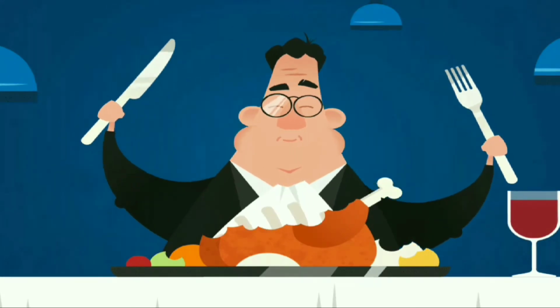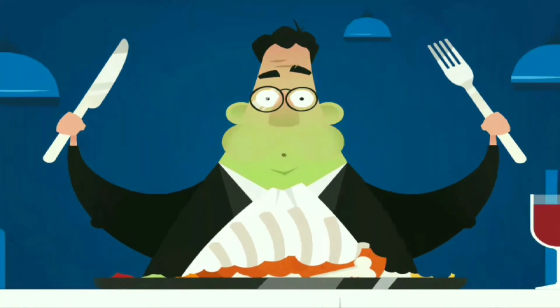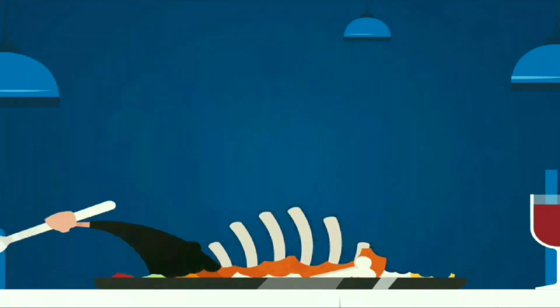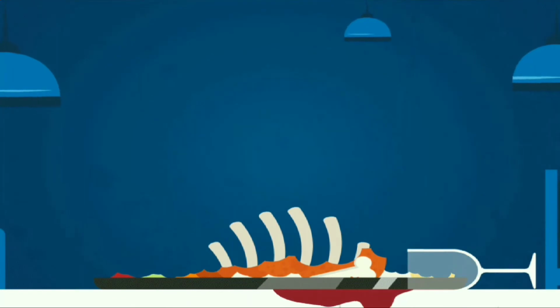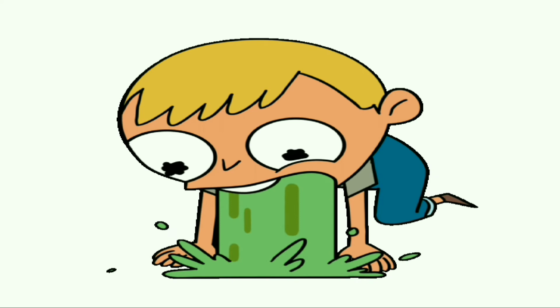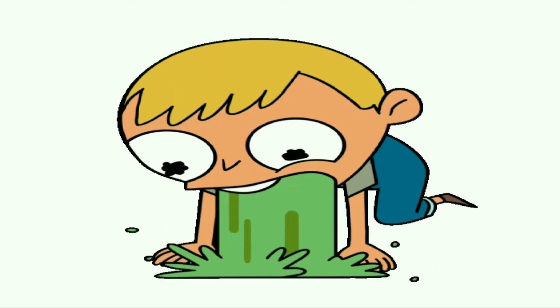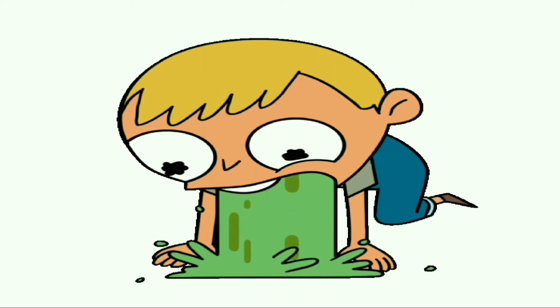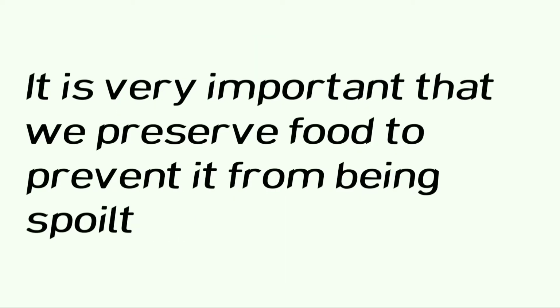Food poisoning could be due to the consumption of food that is spoiled by some microorganisms. Microorganisms that grow on our food sometimes produce toxic substances. Microorganisms make the food poisonous, causing serious illness and even death. It is very important that we preserve the food to prevent it from being spoiled.